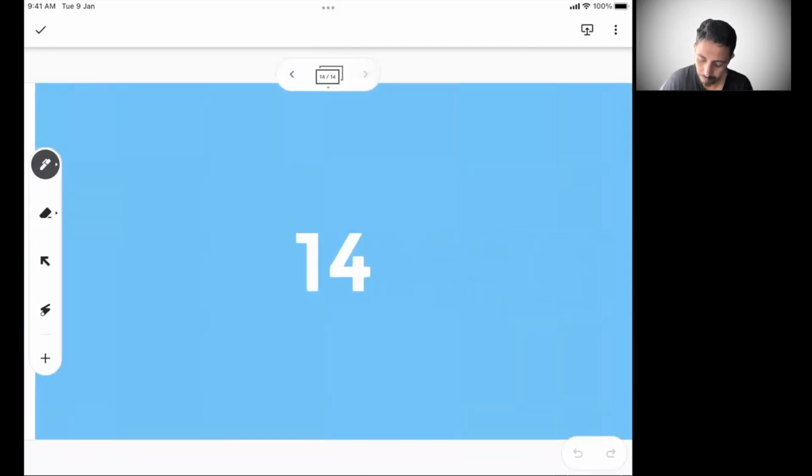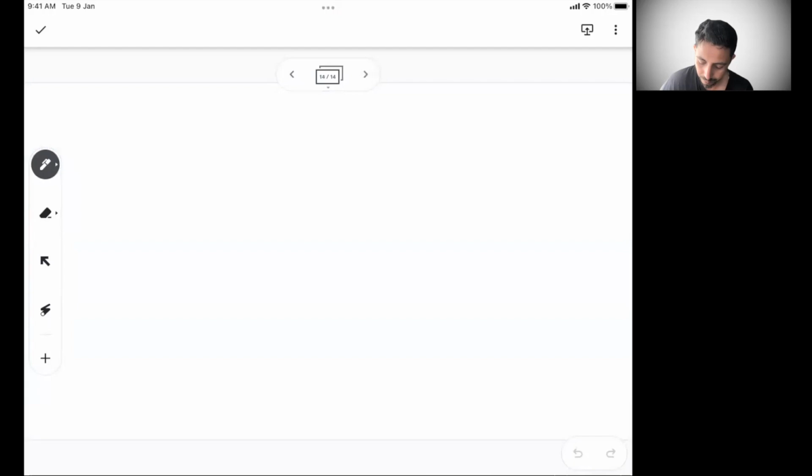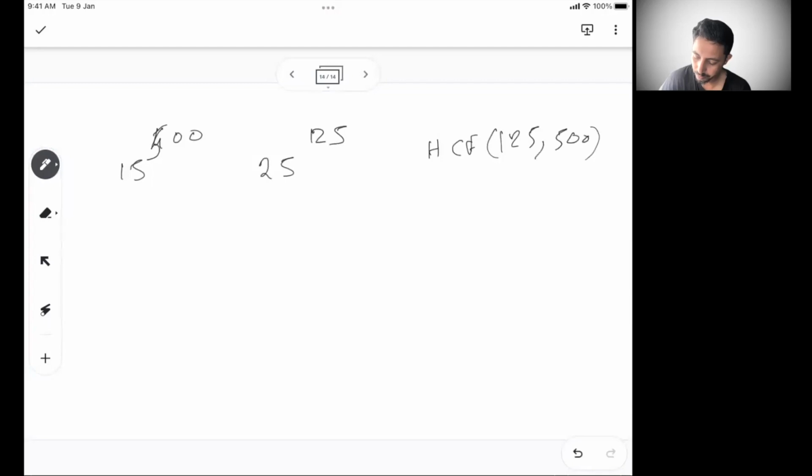Let's take another example. Let's say I have 15 to the power 500 and 25 to the power 125. So the HCF of 125 and 500 is going to be 125 only.